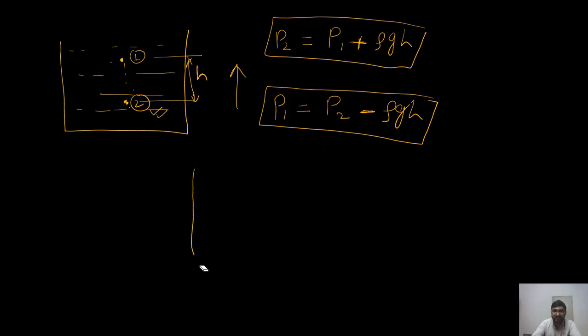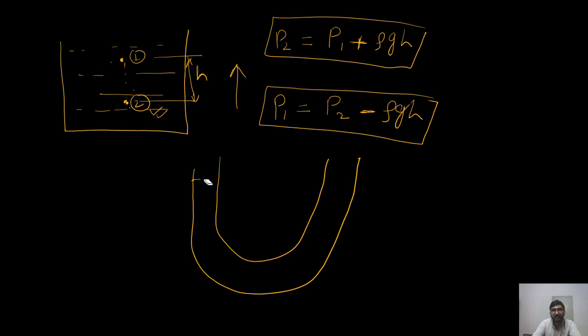So let's suppose I have a column here, and here is a fluid. So now I am moving down by h. If the pressure here is P, what will be the pressure here? Density of this fluid is rho. So the pressure here, that is P dash, will be P plus rho gh, because I am moving down. So when you move down, plus rho gh, right? Because additional weight will come.